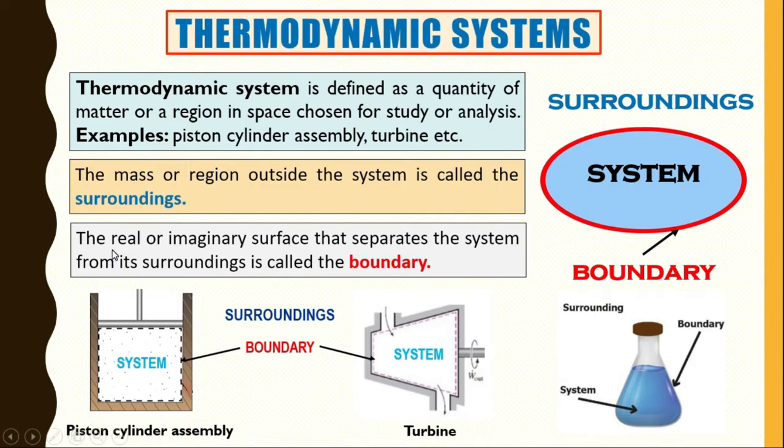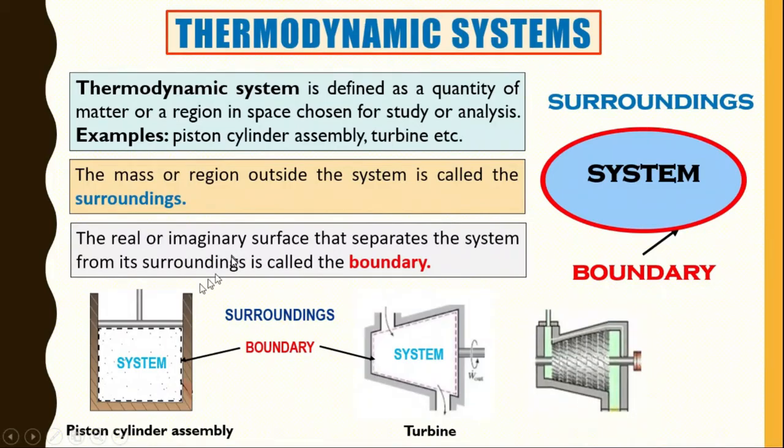Now boundary may be real or it may be imaginary. In our piston cylinder arrangement there is a real boundary, but in the case of the turbine, you can see the mass enters here, so there is no physical boundary. You can consider it an imaginary boundary that is not visible. Also, a boundary may be stationary and sometimes moving.